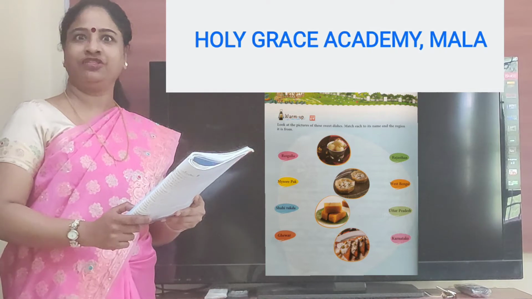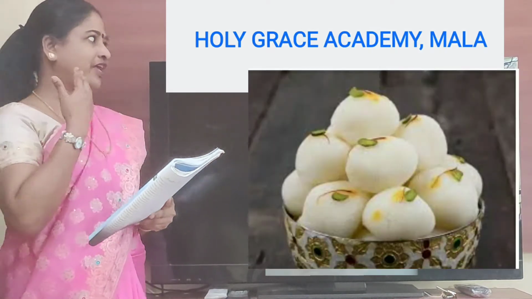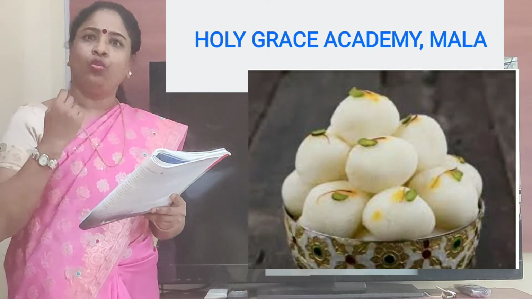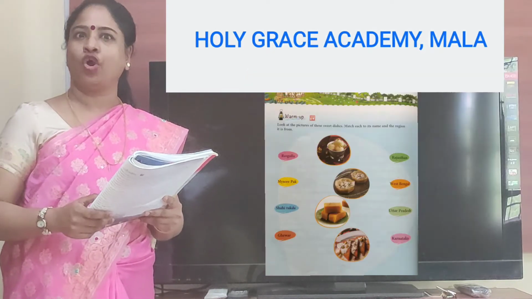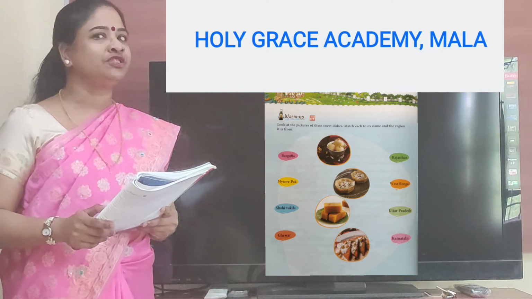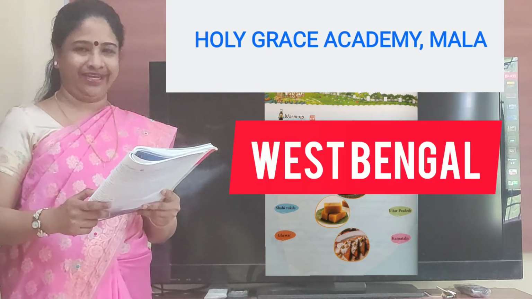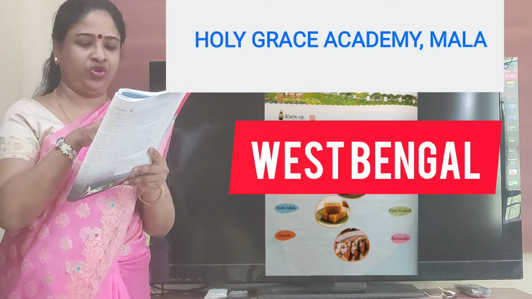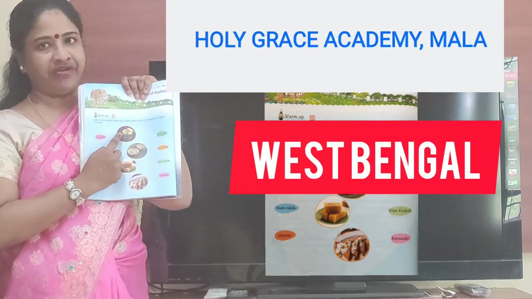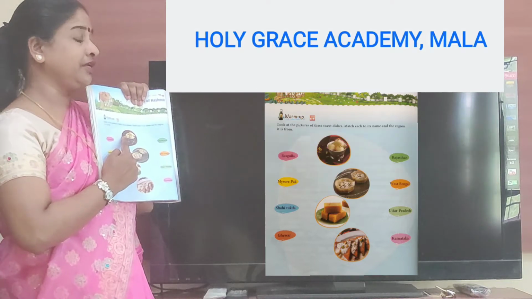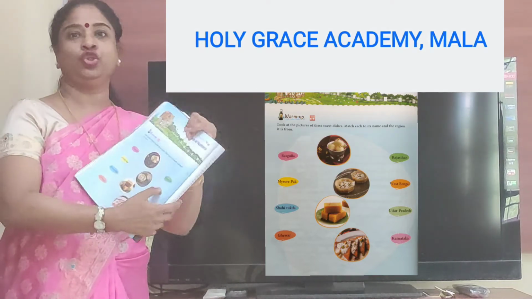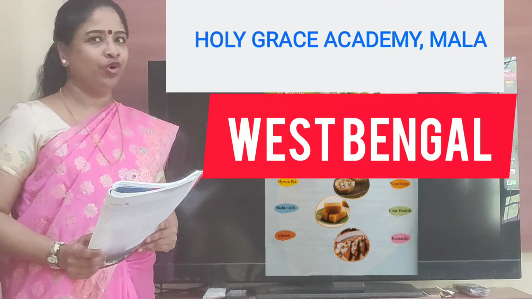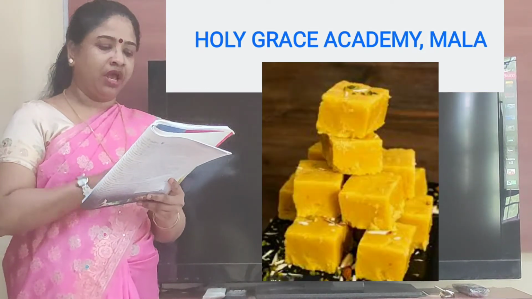So let's look at the first one. Rasagulla. There you have it on my screen. Where does Rasagulla come from? Basically, it comes from West Bengal. So let us mark Rasagulla to the first sweet. Alright, the first one. There it is. Can see it on my screen. And then you match it to West Bengal. Just like you can see it there. Okay. Now the next one.